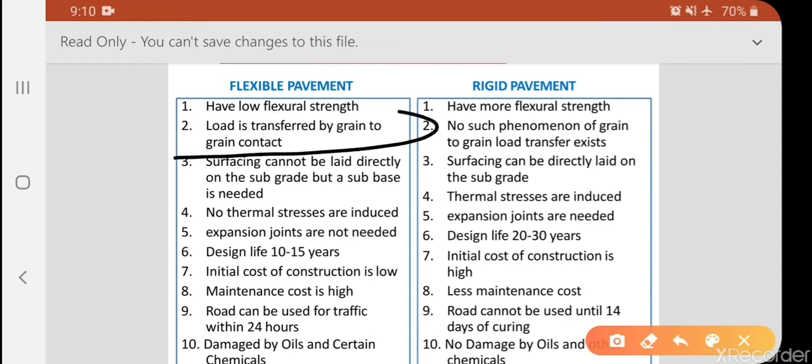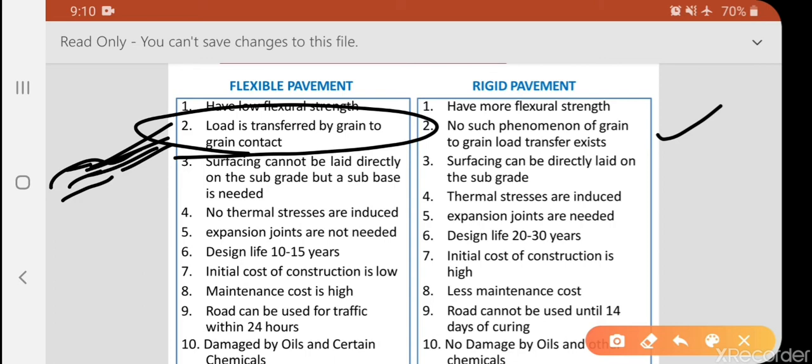In load transfer, in flexible pavement the load is transferred by grain to grain contact, because continuous contact will be there. No such grain load transfer phenomenon exists in rigid pavement.